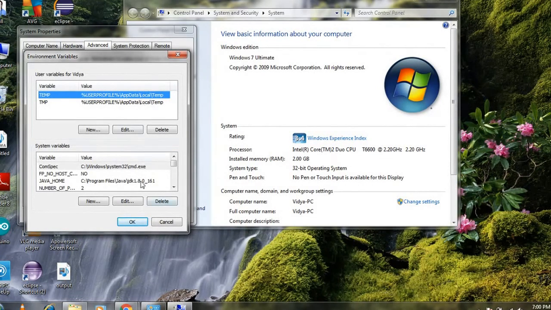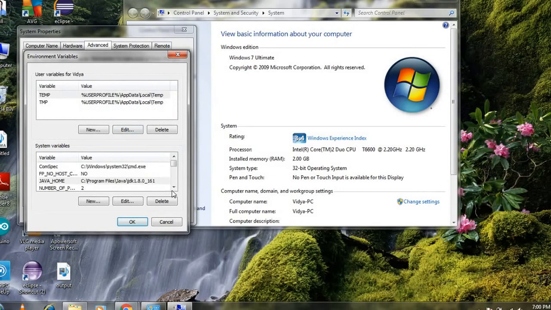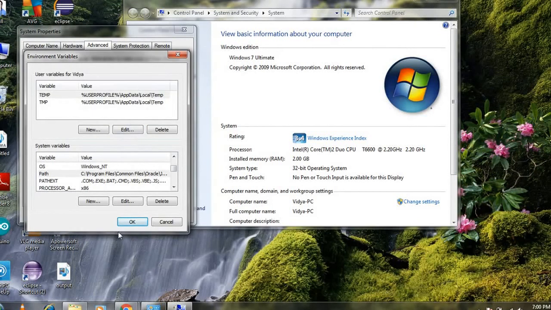So go to the Java home. I already had 1.0.61, so that is where my Java is located. I will click on this. After this, you add Java home into the system variable. After this, you have to add the same thing in the path variable. So here, where exactly my Java is located, I will add. I already added Java home slash bin. There your Java program is located, Java.exe is located. So click on OK, then OK.